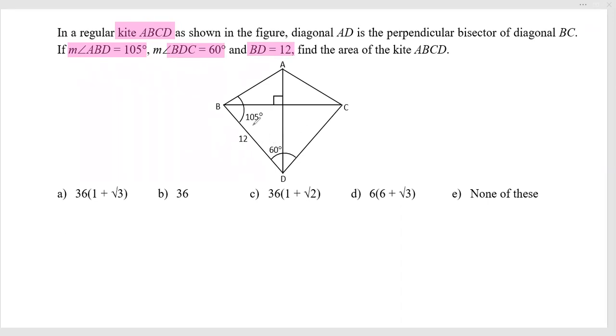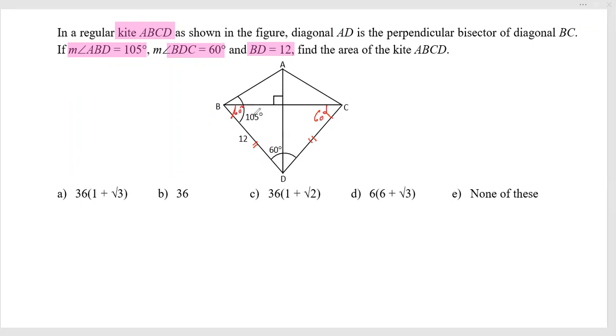Now, here 105 is given, and this is given as 60 degrees. As per the concept of a kite, this side will be equal to that side, so basically this angle will be equal to that angle. The third angle is given as 60 degrees, so each of the angles will also be 60 degrees. So this part would be 60.